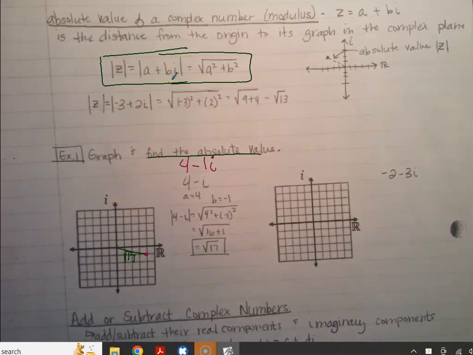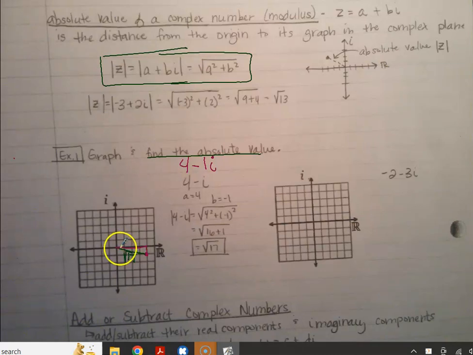But if it's just a number, why do you have to use the square root? Anytime you want to find the absolute value, you have to use the square root formula.